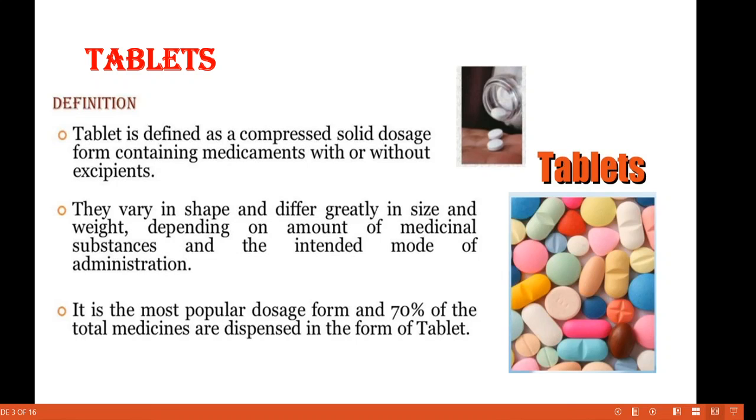Then second point, they vary in shape. In this figure we observe that these tablets have different size and shape. They differ greatly in size and weight depending on the amount of medicinal substances and the intended mode of administration. It is the most popular dose form and 70% of the total medicines are dispensed in the form of tablet. So if the question asks what are tablets, we must write down all these things.